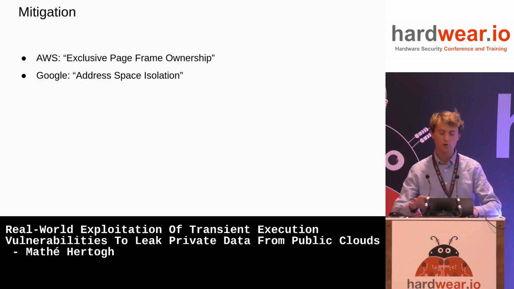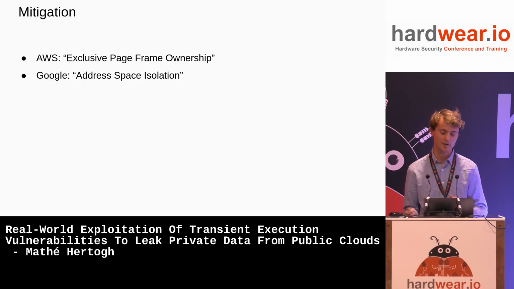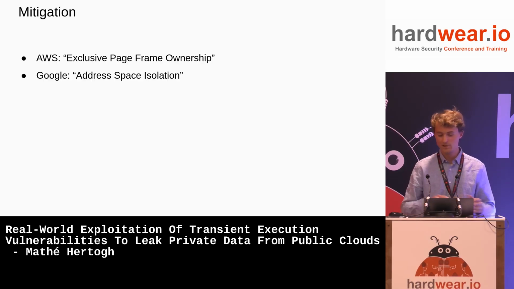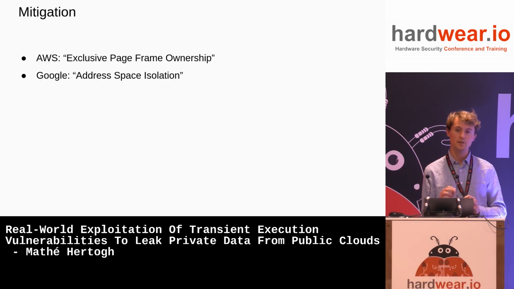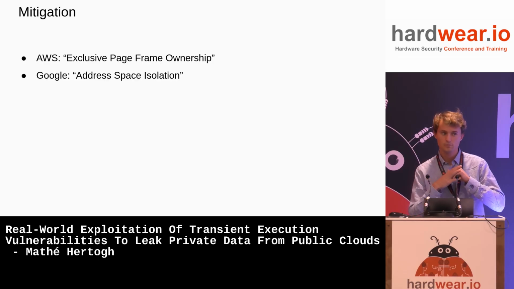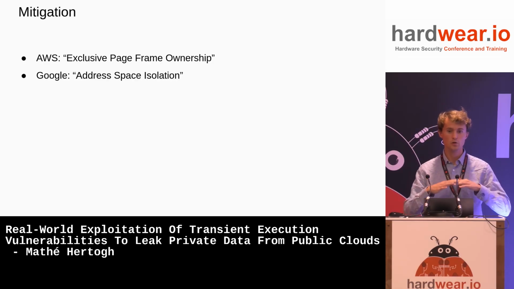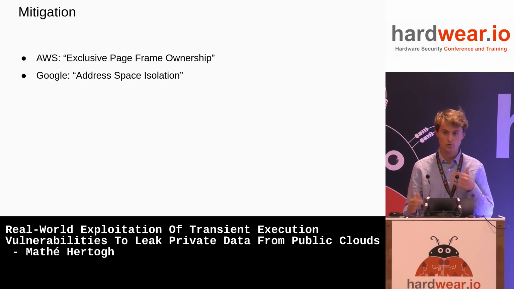I could talk a whole hour about defense techniques like this and all their nuances, but this is not the talk for that. But I would say these are good, proper defenses that don't only try to tackle the symptoms of the attacks, but really try to, at the design level, think how we can make our design of the hypervisor more secure against a whole class of attacks. So it's good that industry is moving towards this.